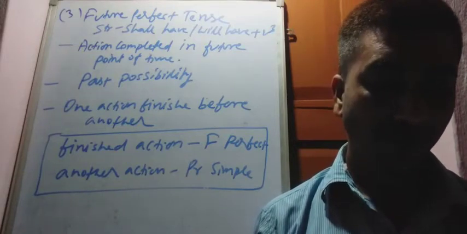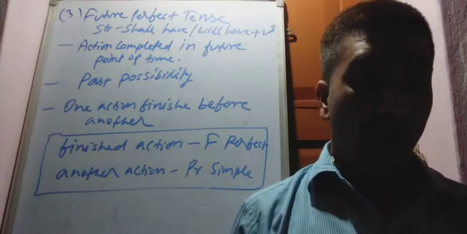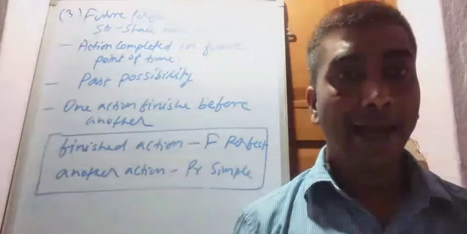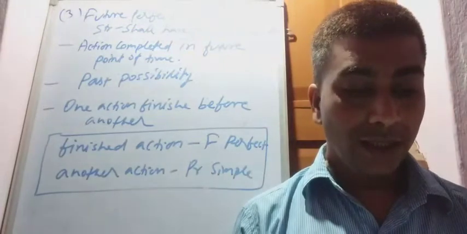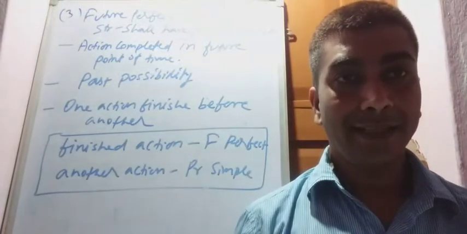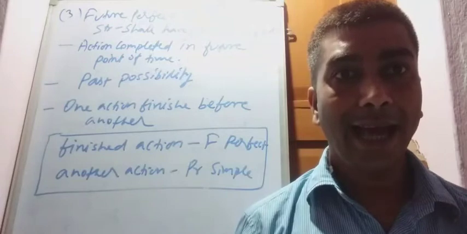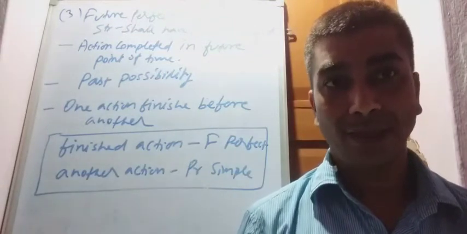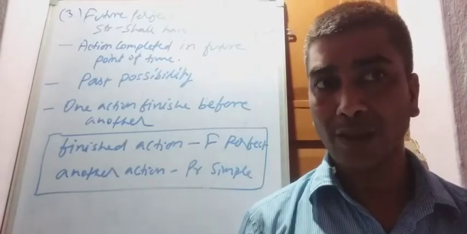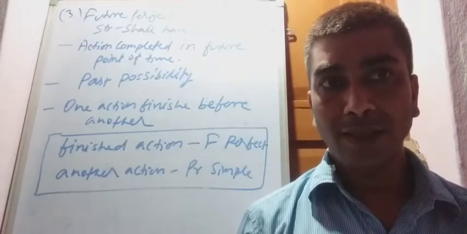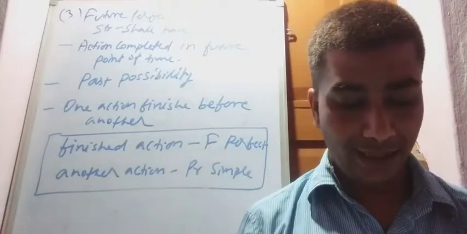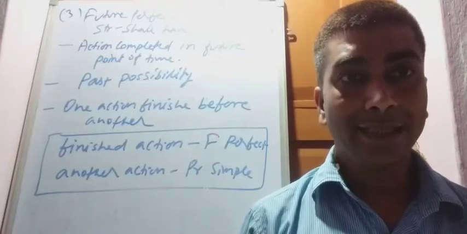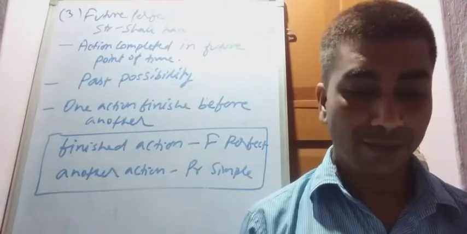Example: I shall have completed my training by June. The future fixed definite time is June. So by June the action will be completed. Example: I shall have completed my training by June.